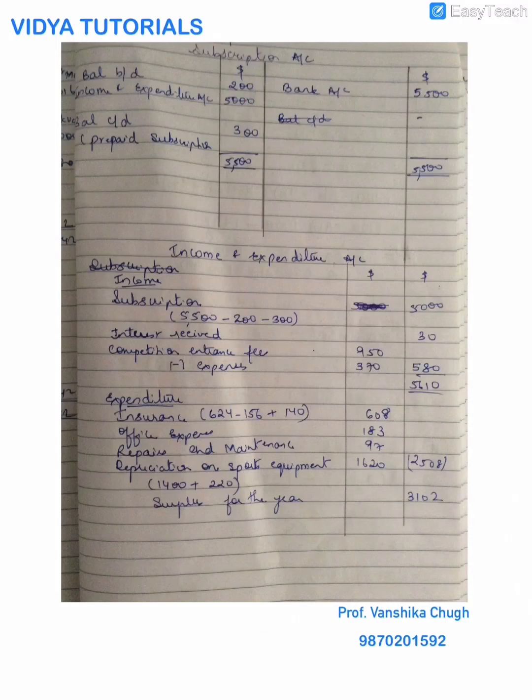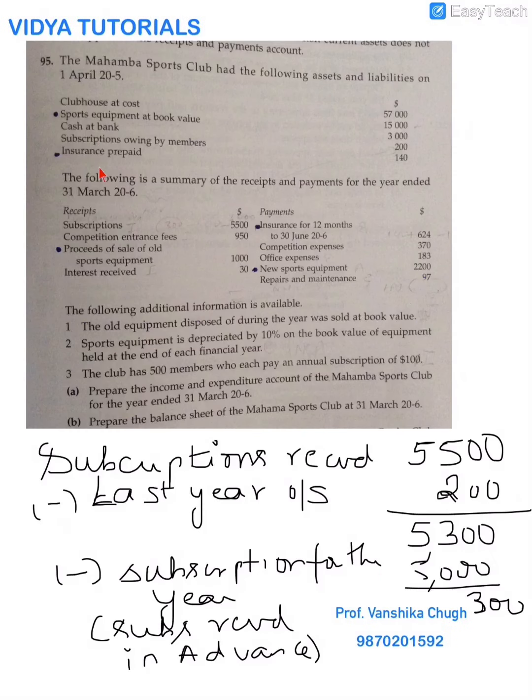Next income is interest. For the income, you will go towards the receipt side and just see what all are my income. In the income and expenditure account, I record all my revenue receipts and revenue expenditure, meaning expenditure in my day-to-day activities. Capital expenditure and capital receipts are not recorded. So first I handle my subscriptions, then competition entrance fees. For such items, just refer to the payment side also.